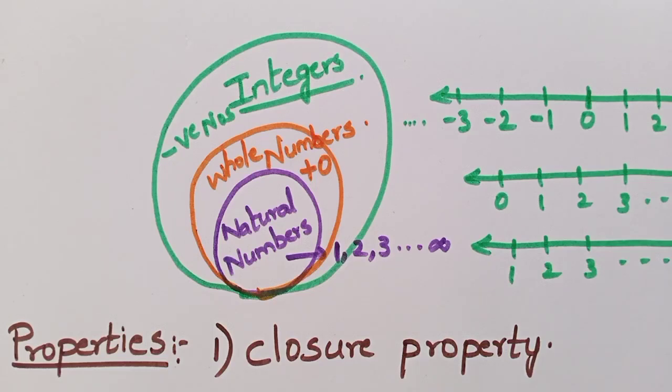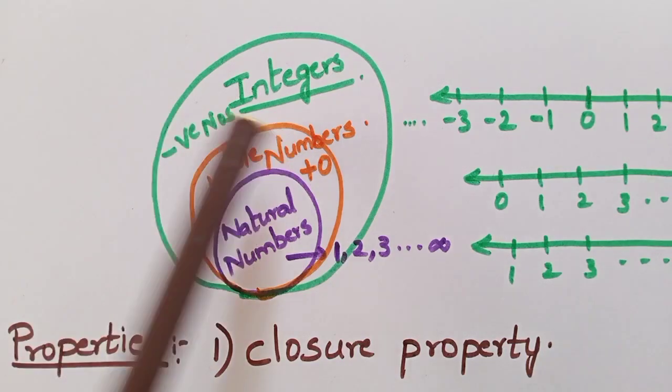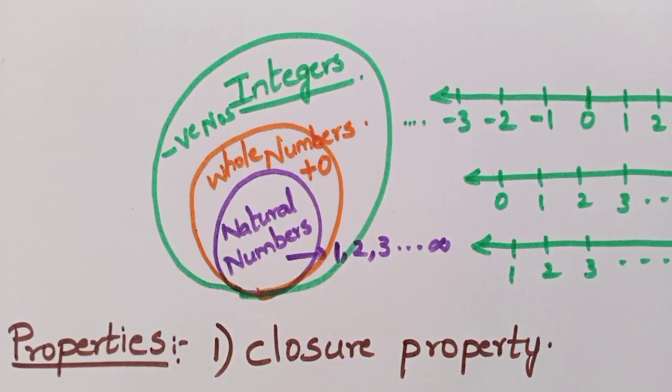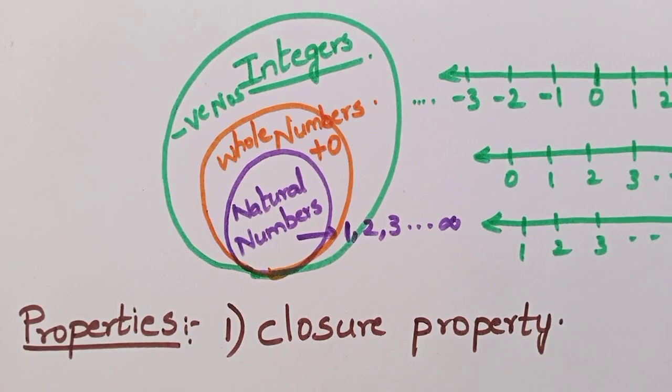Afterwards, you need to make a tabular form, and in that you will be checking whether integers are closed for addition and whether integers are closed for subtraction or not. So let me first explain what basically the closure property is. This is just a recap. You already know what closure property is, isn't it?